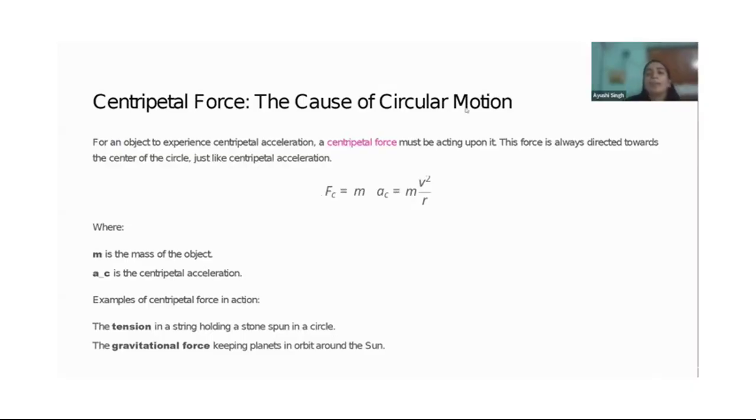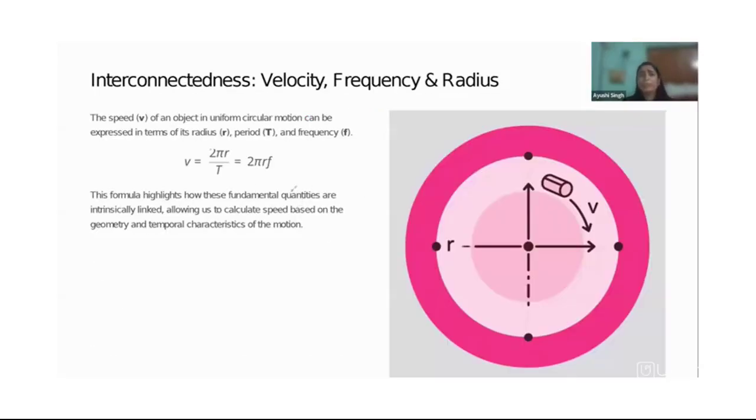Then coming to the velocity, frequency, and also the radius. This is the speed. The speed of the object is equal to the circumference, that is how much distance it has covered from here to here, which is 2 pi r, upon how much time it has taken to complete one revolution, t. So v is equal to 2 pi r upon t.